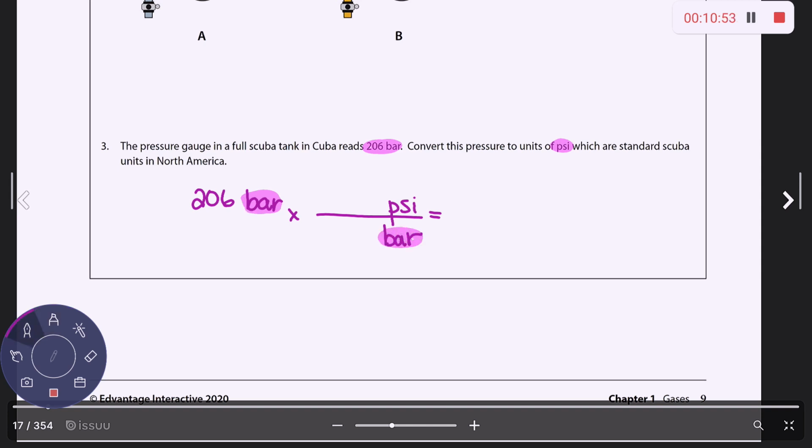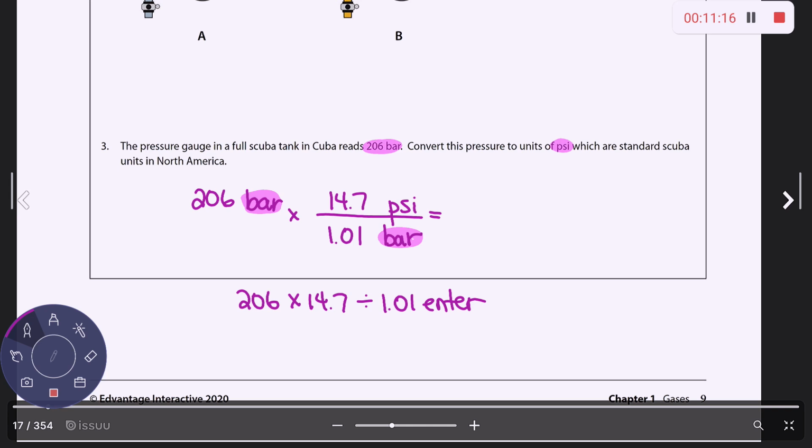On the previous page, what are the numbers in front of bar and PSI? In front of PSI is 14.7 and 1.01. Okay, so in your calculator, this is going to be 206 times 14.7 divided by 1.01. Enter. You want to round your answer off to 3 significant figures.